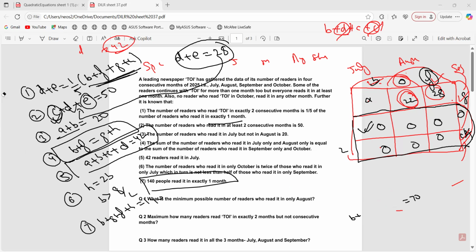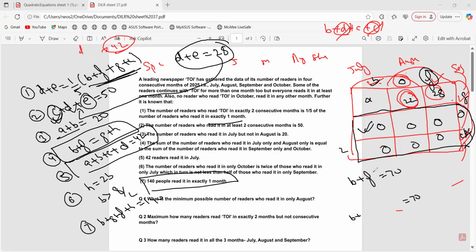Then I have this one, right? Fine. A plus B was 20, है ना? Okay. What is the minimum possible people who read in only August? Minimum to August, right? So August is F. Okay, fine. We had one equation. B plus F was how much? 70. Right.